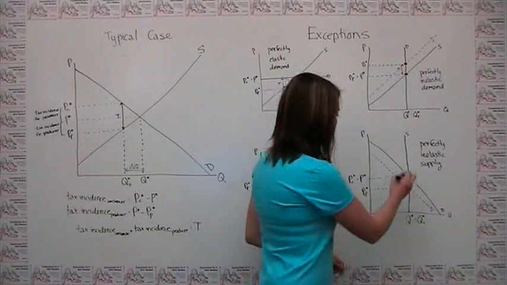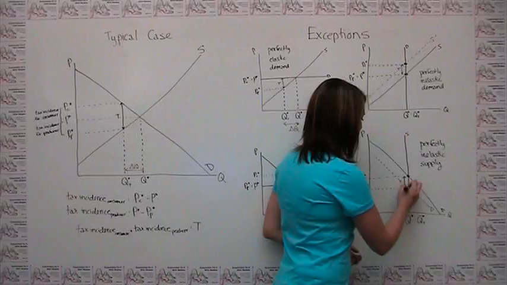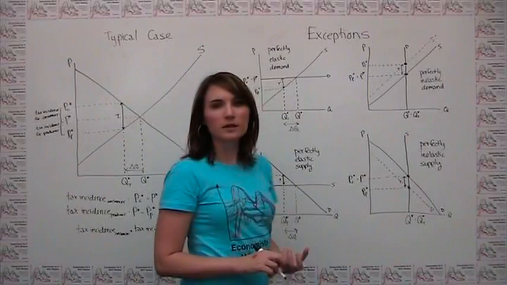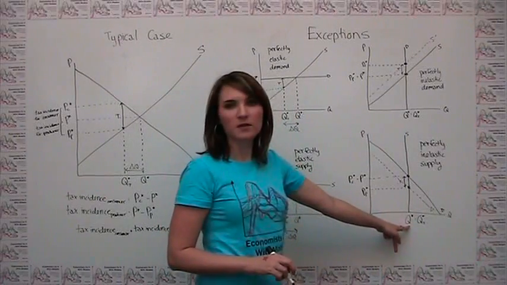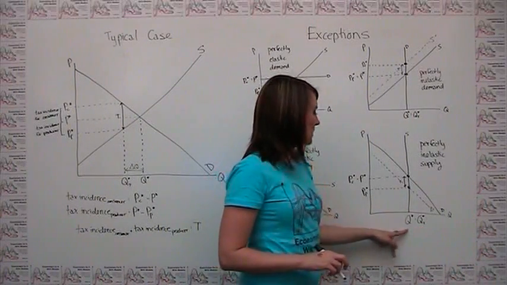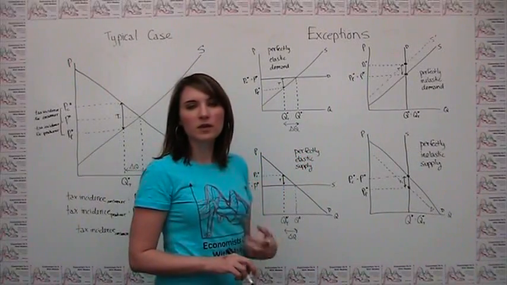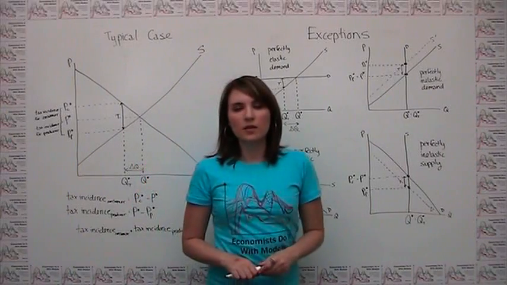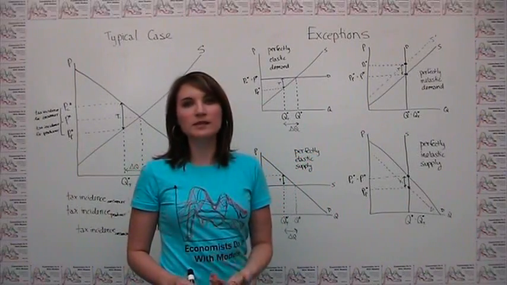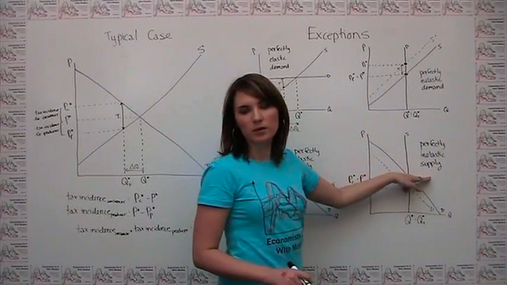Here we can say the original equilibrium without the tax was here, and then the equilibrium when the tax was put in place is down here. Again, you notice that these are at the same quantity. So the quantity transacted before the tax and the quantity transacted with the tax are the same. So again, we get another exception to our rule. And what we notice is that we can refine our rule and say that quantity transacted in a market strictly decreases when a tax is put in place unless we have perfectly inelastic demand or perfectly inelastic supply.